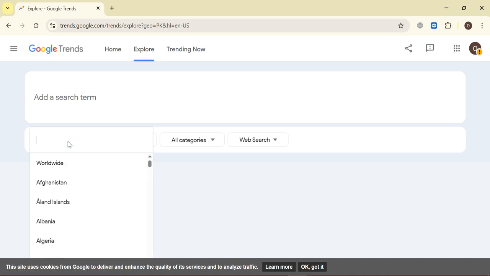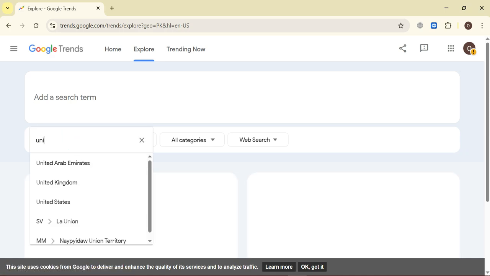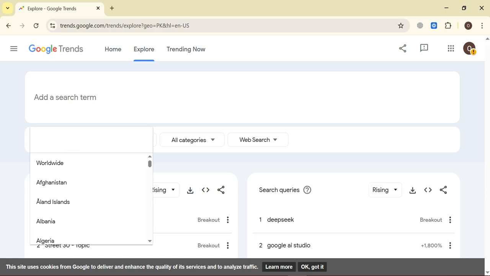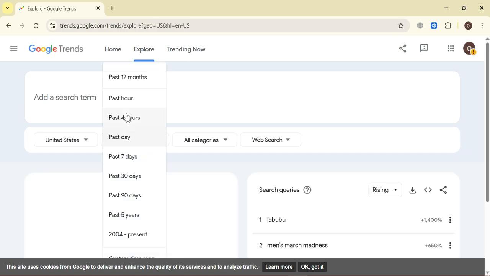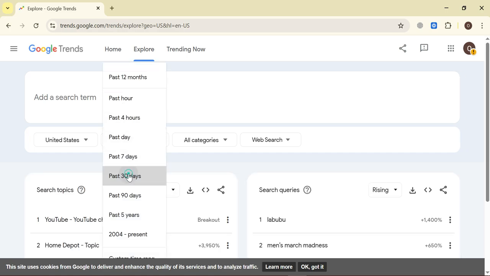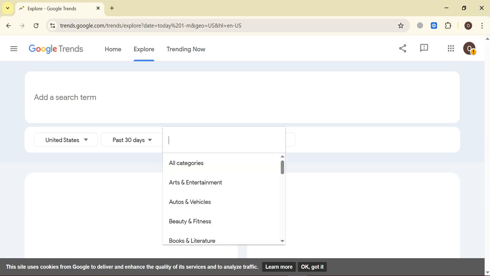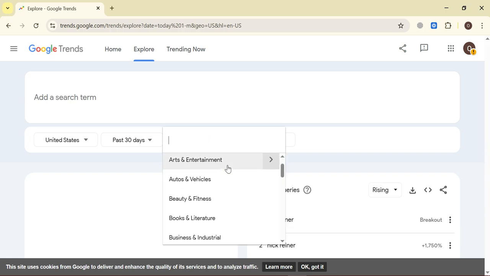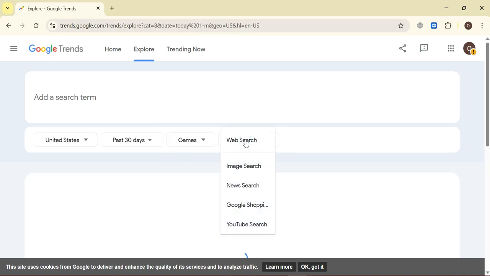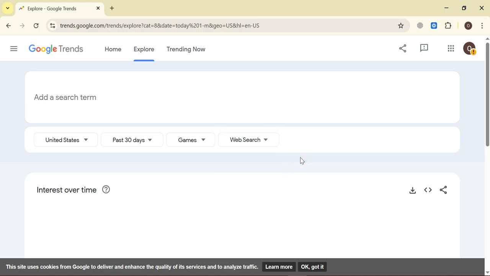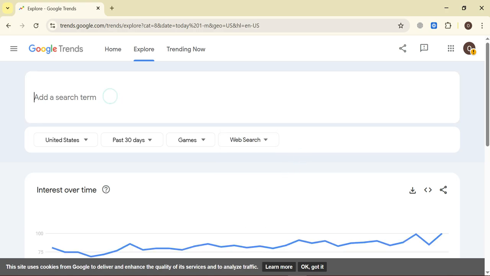Let's suppose we want to search in the United States. So here we will go for the United States. I have selected United States, and you can also check the trend for the past 24 hours or past 30 days. So I will select the past 30 days, and here you can also select your categories. Let's suppose we are going to search something about gaming, and you can do research on web search, image search, news search, Google Shopping search. So it's up to you. So I'm going to keep it as web search.